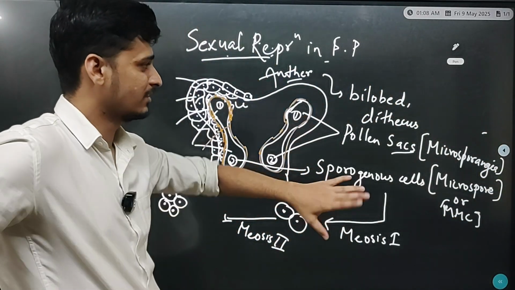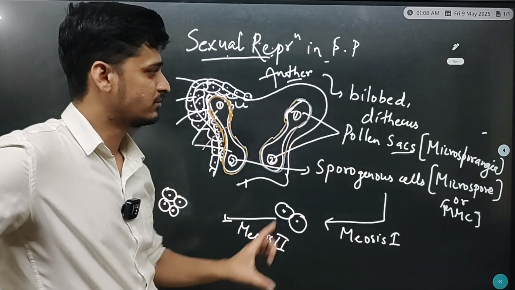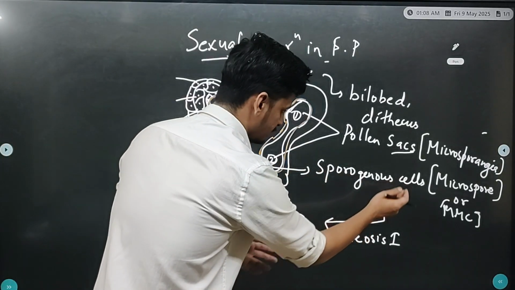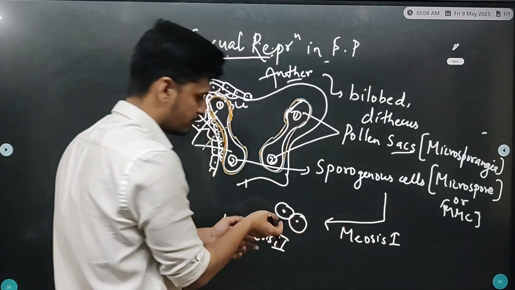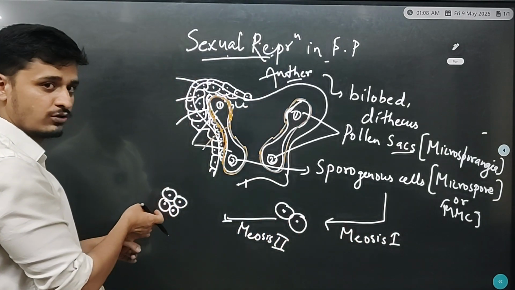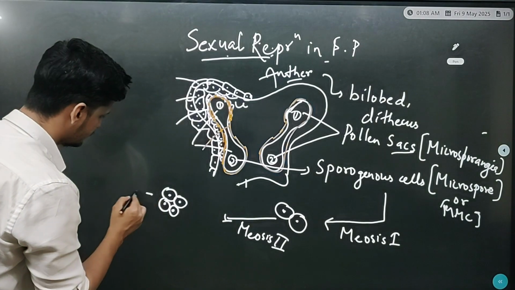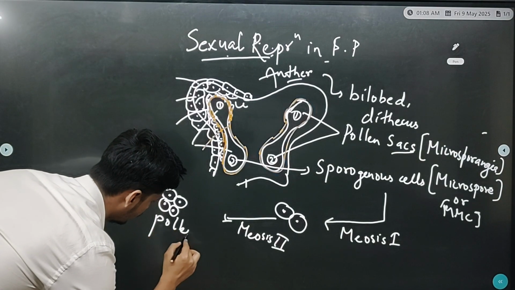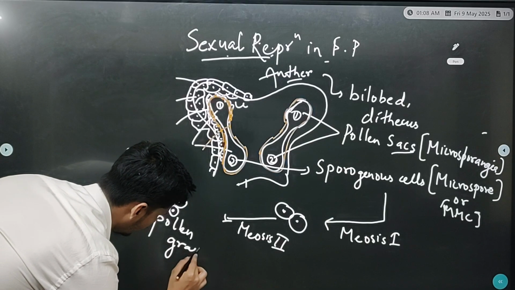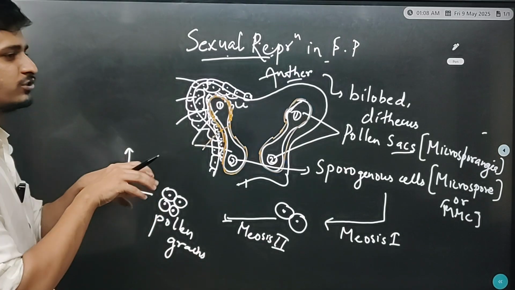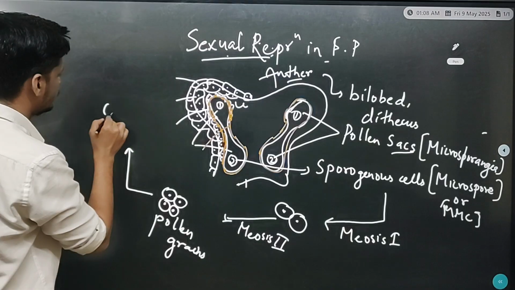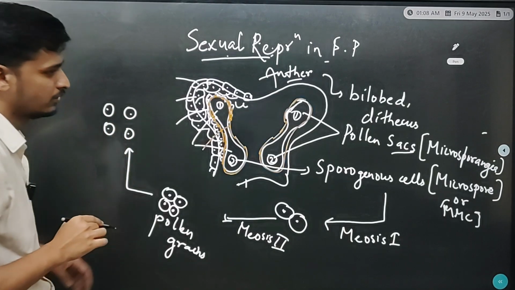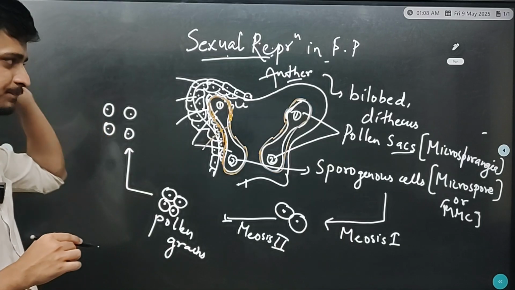Remember, they might ask you which of the following is known as microsporangium. So sporogenous cells undergo first meiosis, produce 2 cells, then 4 cells. Then these 4 are now known as pollen grains. They dissociate from each other and produce individual pollen grains.